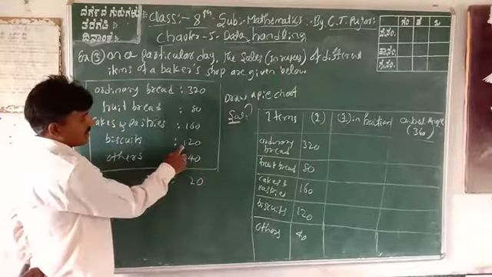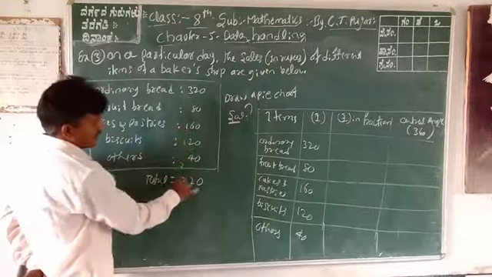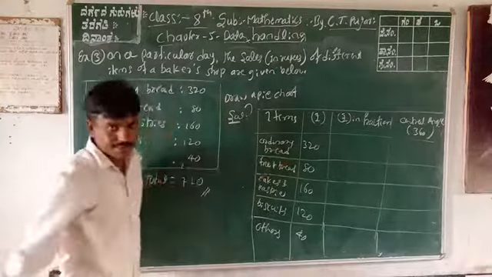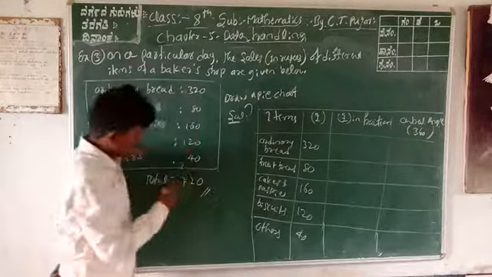Next, 2 plus 1 is 3, 3, 4, 720 is the total. Writing all the amounts as fractions, 320 by 720.